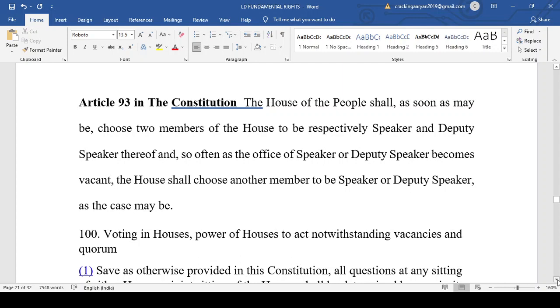Many times you must have heard in The Hindu, in the Indian Express, and even Lighting Dream has uploaded a blog on that, and in various articles of Live Law you must have seen the controversy regarding the speaker. Many times it has been said by various experts that the post of speaker should be removed, or the way in which the speaker is elected should be changed. Because the person who is a member of Congress till 24th, and on 25th becomes the speaker, that does not absolve him from